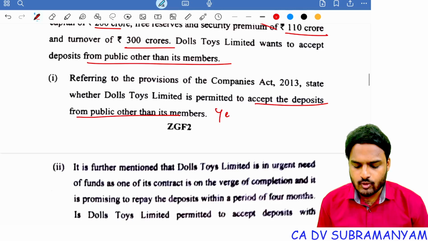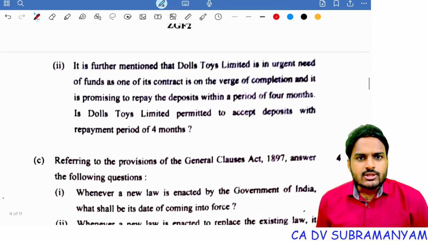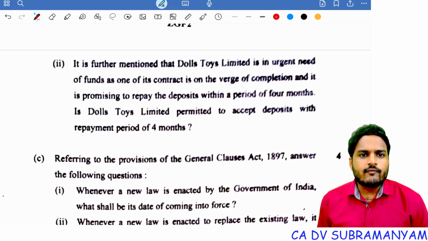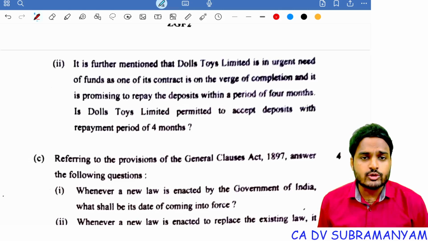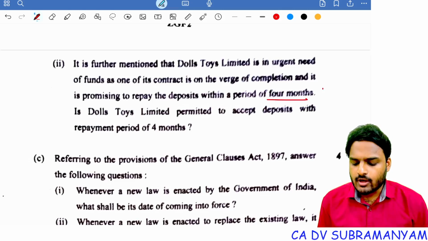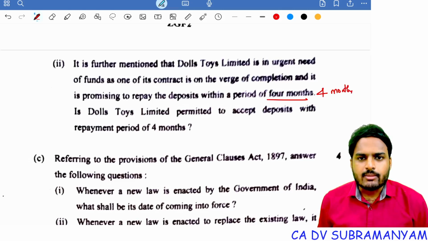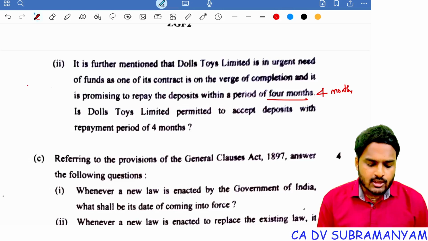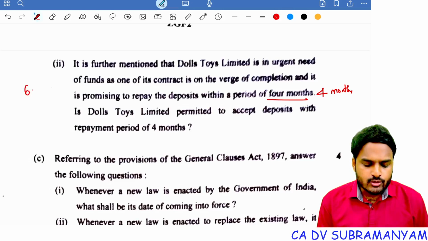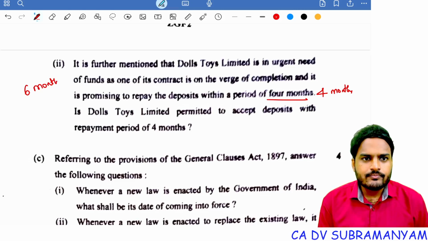Yes, possible. It is further mentioned that Dolls Toys Limited is in urgent need of funds as one of its contracts is on the verge of completion, and it is promising to repay the deposits within a period of how many months? 4 months. Is Dolls Toys Limited permitted to accept deposits with a repayment period of 4 months? General rule for acceptance of deposits with respect to tenure: a company can accept deposits for a tenure of minimum 6 months, maximum 36 months.